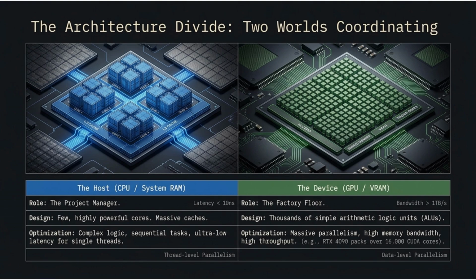The architecture divide. The host CPU is the project manager: few powerful cores, massive caches, thread-level parallelism, latency under 10 nanoseconds. The device GPU is the factory floor: thousands of simple ALUs, data-level parallelism, bandwidth over 1 terabyte per second. An RTX 4090 packs over 16,000 CUDA cores. Sequential logic lives on CPU, matrix floods live on GPU. 2 worlds coordinating through PCIe or NVLink.